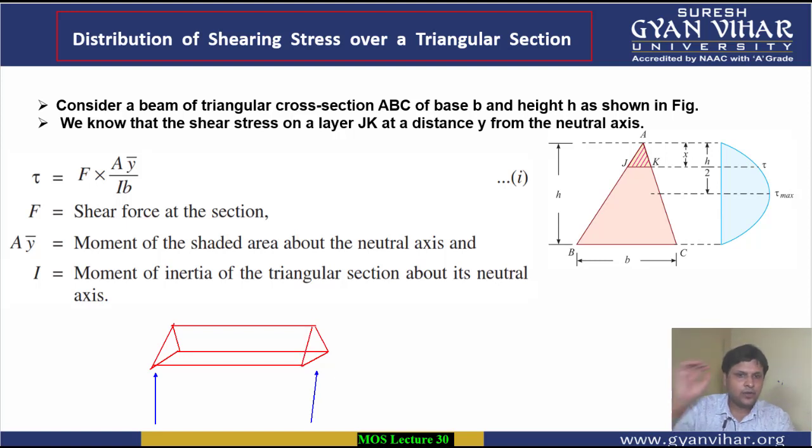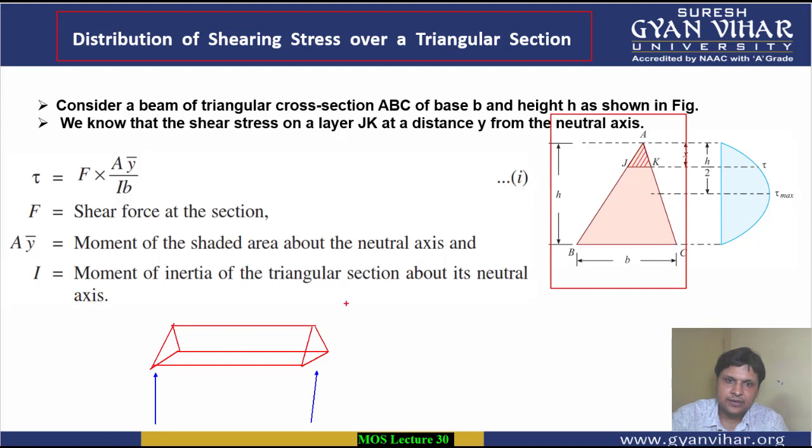Now it is okay. Now it is supported at these 2 points. Now what we will do, students, the cross section is something like this. We are taking the height of the beam as h, and width we are taking as b, and we are taking a small portion, ajk.